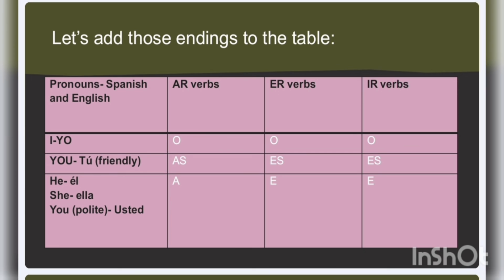So you know how to say at home I do this, at home you do this. You also know how to say at home he does this or she does this, or you know how to talk about somebody who's in authority. And remember, these are the endings that we have so far.